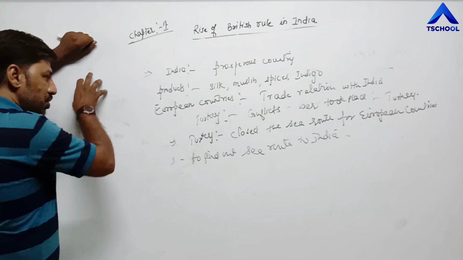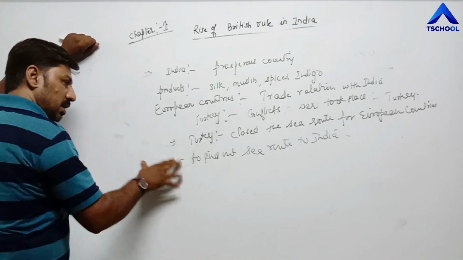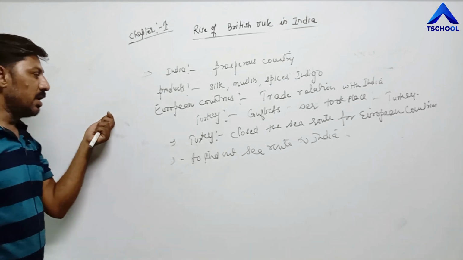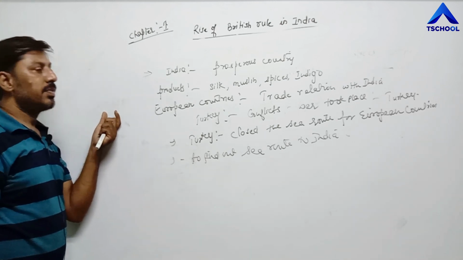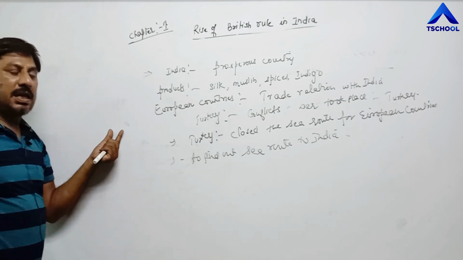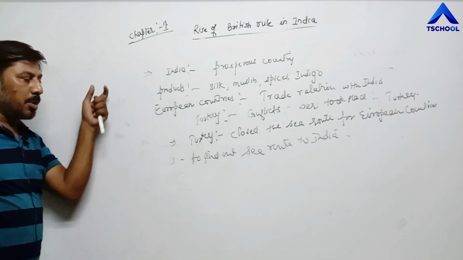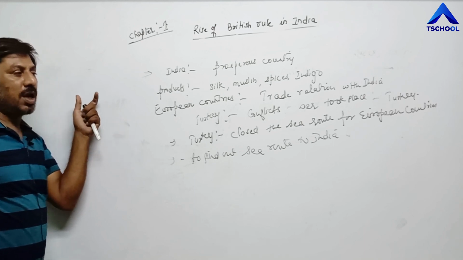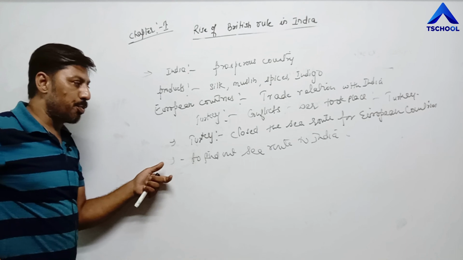After that, ultimately, one Portuguese sailor, Vasco da Gama, discovered the sea route to India. How? By reaching Calicut from the Indian Ocean. He reached Calicut first. Calicut is right now in Kerala state. During that time, Calicut was ruled by King Zamarin. So he was welcomed by King Zamarin, and King Zamarin gave permission to Vasco da Gama to carry out business there.